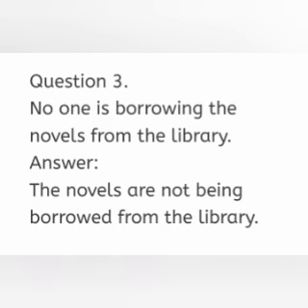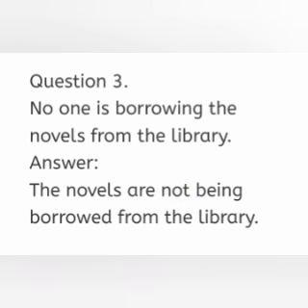The third question, no one is borrowing the novels from the library. The first step, object to subject transformation, the novels. The second step, we have to check which tense is involved in the question. It is in present continuous tense. To indicate that it is present, we have to add the present auxiliary be verb. Novels is a plural word, so we have to add are. The words no one indicate that it is in negative form, so we have to add the negative word not in the passive form.